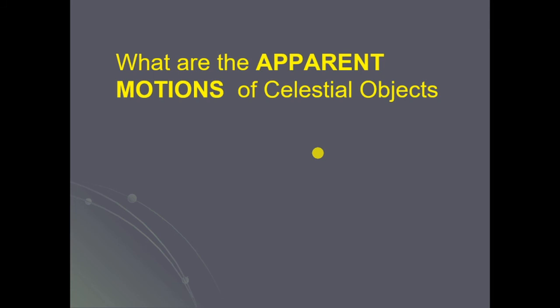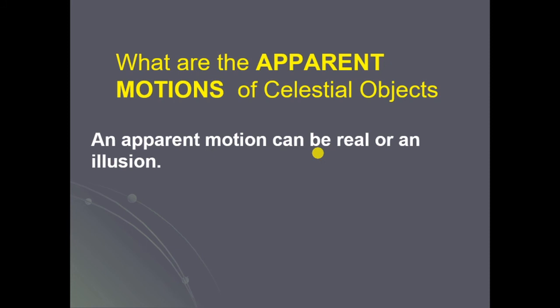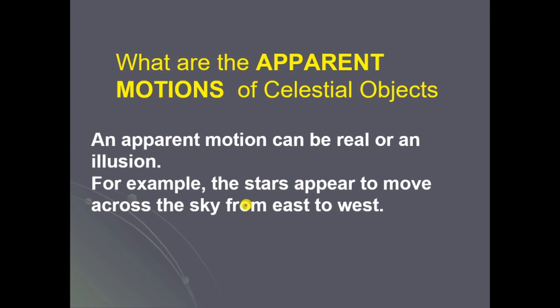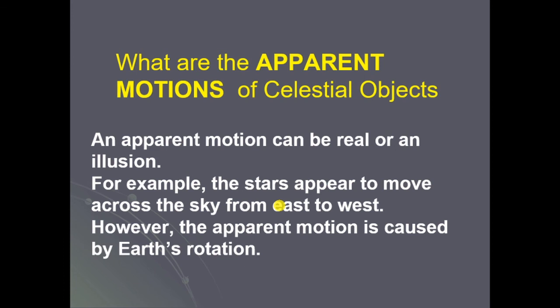What are the apparent motions of celestial objects? An apparent motion can be real or an illusion. For example, the stars appear to move across the sky from east to west. When we see from Earth, the stars appear to move from east to west, but actually they are moving from west to east. However, the apparent motion is caused by Earth's rotation. Because of the motion of the Earth, the stars appear to move from east to west.